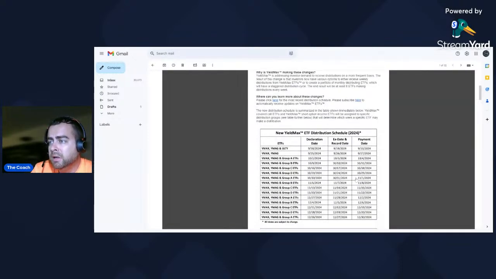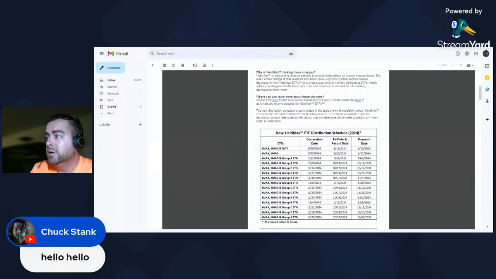So again, to clarify, most of them are not weekly, but they are now on a tiered A, B, C, and D basis. So they've changed the payment dates. Instead of having them all on basically one date a month, now you have a rotating 4-week cycle for different groups of the funds. So it's not quite weekly, but I think it's a really great compromise what they did. I think it's really ingenious on their part because it's probably going to make people buy even more YieldMax.